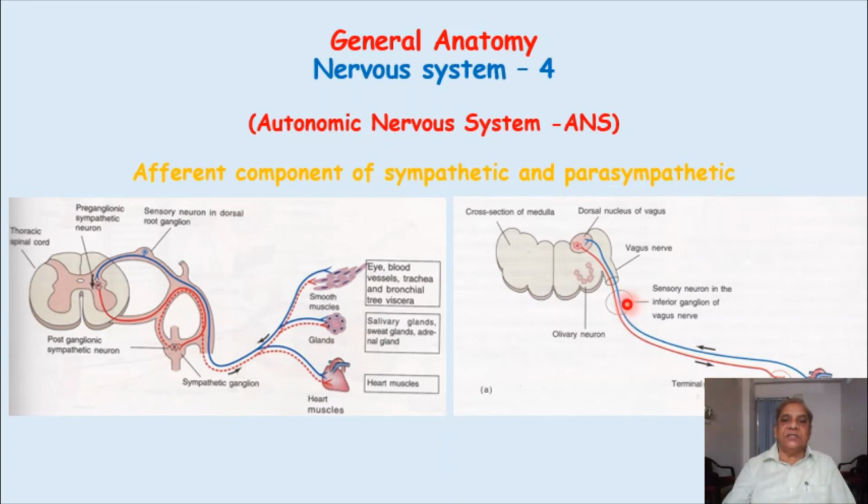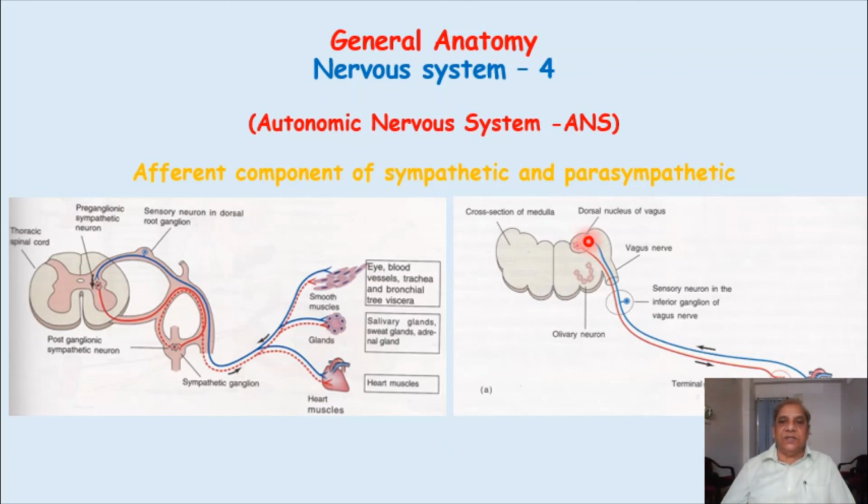Here the central process of this sensory cell will end in the sensory nucleus, the dorsal nucleus of the vagus. So sensations are going right up to the vagus nerve.